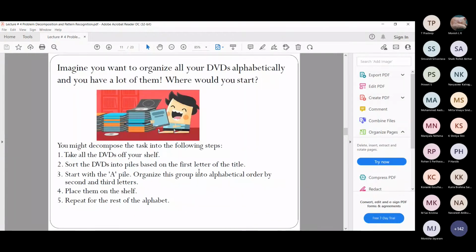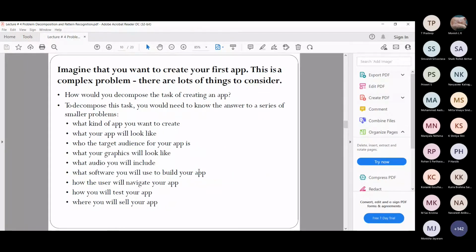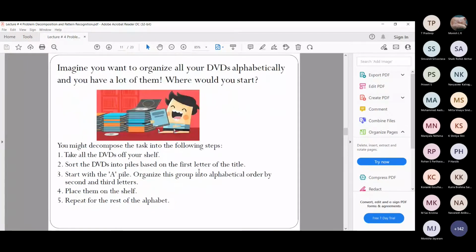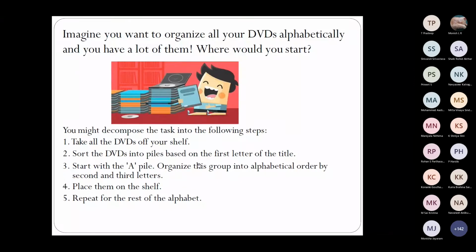Similarly, if you want to create an app, an application or a software, instead of directly starting to build, you will have many sub problems like these. And what if you have something like arranging the DVDs? Again, you have certain sub problems, and by solving each of those, your full problem will get solved.